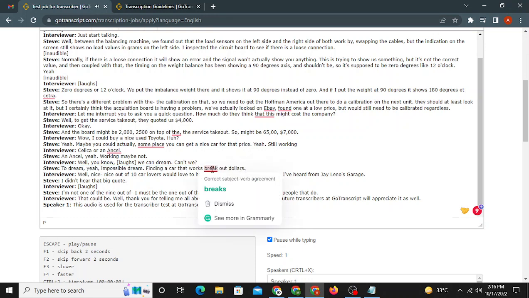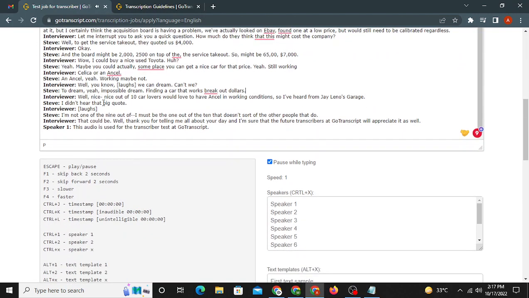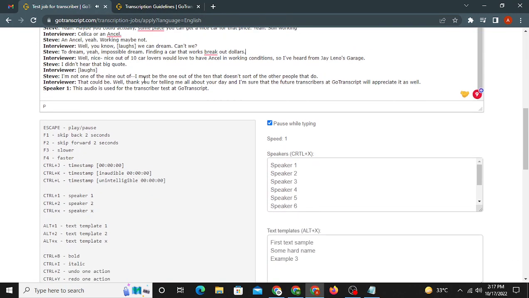Well, nine out of 10 car lovers would love to have an Edsel in working condition, so I've heard from Jay Leno's Garage. But I didn't hear that report. I'm sure I'm not one of the nine. I must be the one out of the 10 that doesn't. So the nine other people that do. That could be. Well, thank you for telling me all about your day, and I'm sure that the future transcribers of GoTranscript will appreciate it as well.